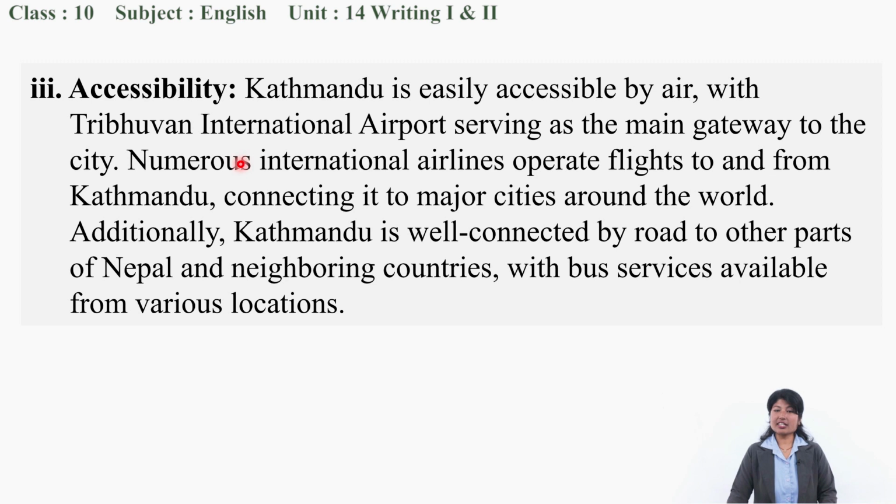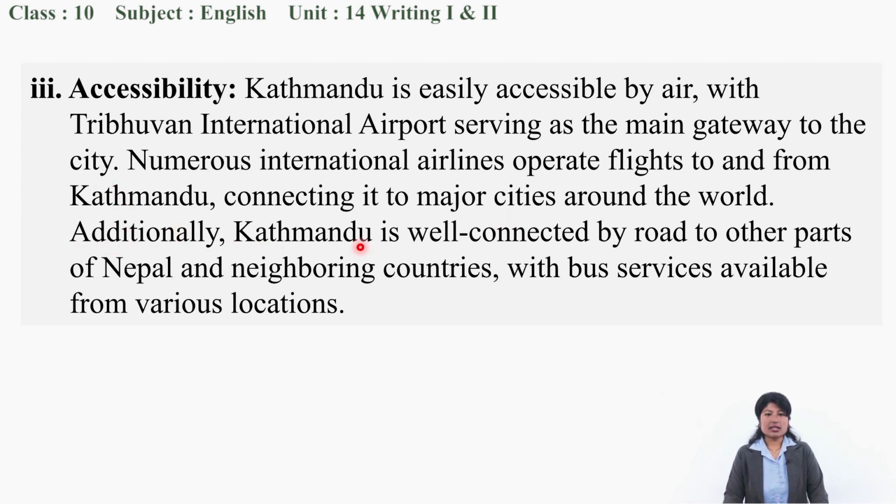So you can enter through Tribhuvan International Airport, and numerous international airlines operate flights to and from Kathmandu, connecting it to major cities around the world. So directly from Kathmandu you can go to many other countries too. Okay, cities within Nepal or abroad as well. Nationally, internationally, you can travel from Kathmandu and to Kathmandu as well.